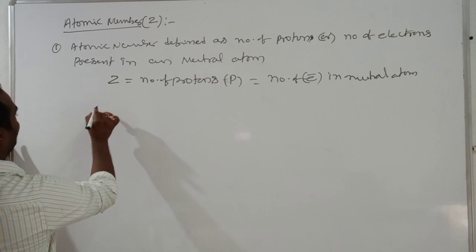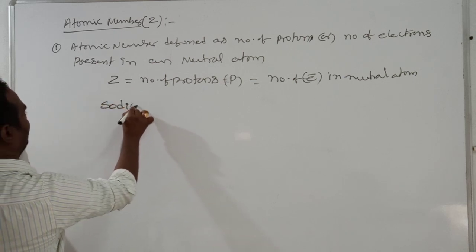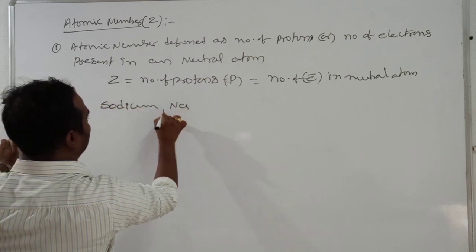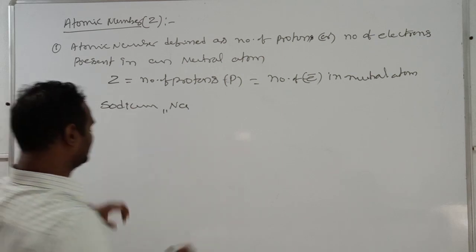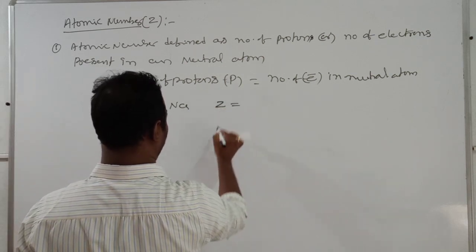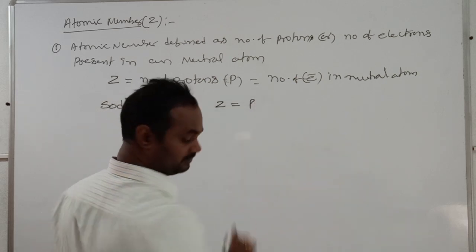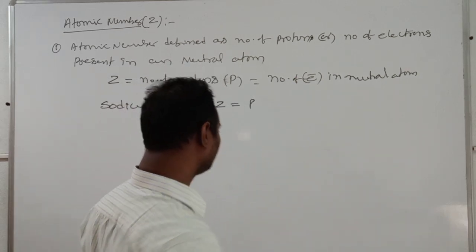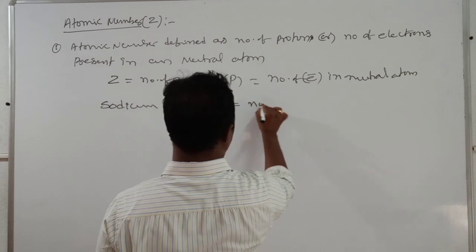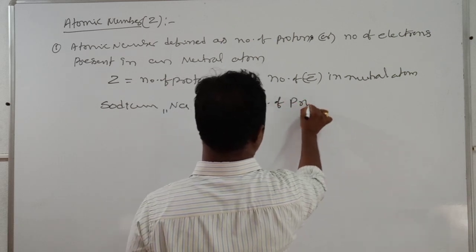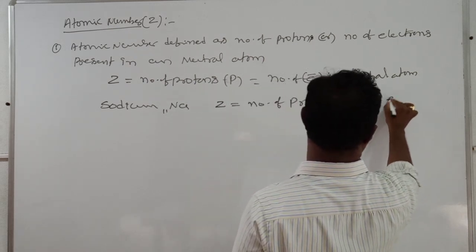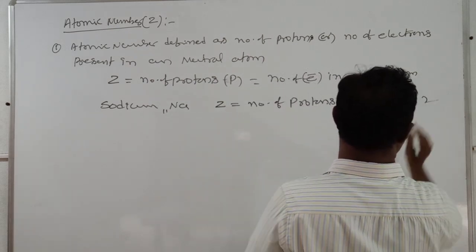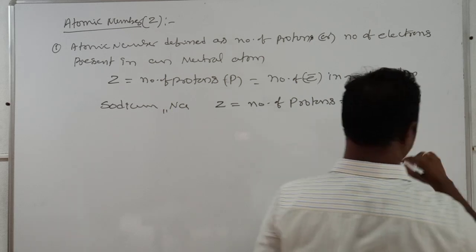Example: sodium, we saw in the previous class. Sodium atomic number is 11. Therefore, atomic number is equal to the number of protons, that is equal to the number of electrons, that equals 11 only.